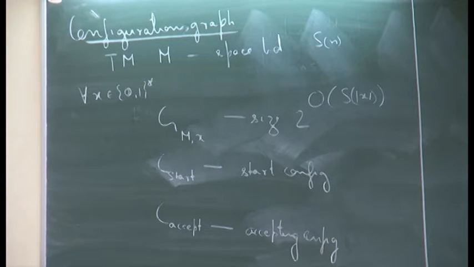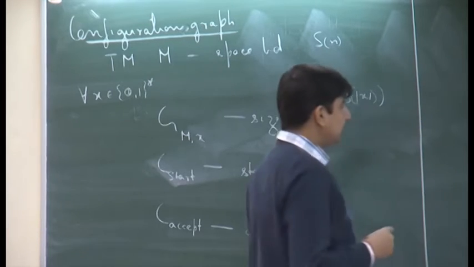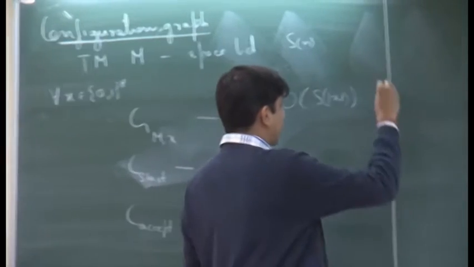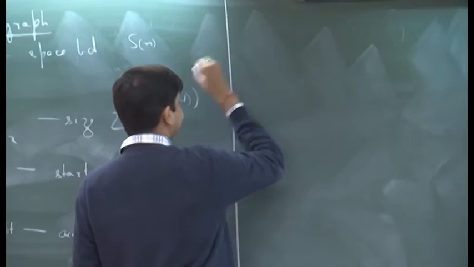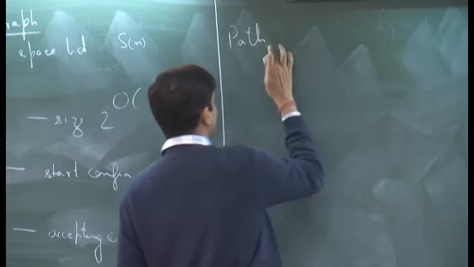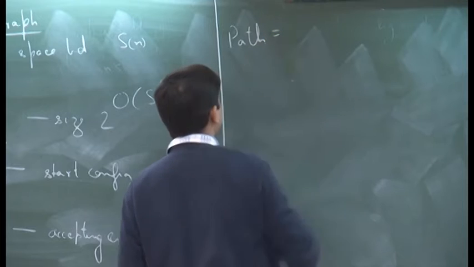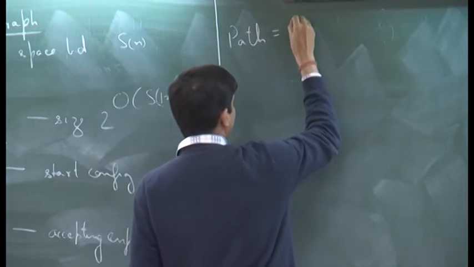Okay. So, keeping the same flavor of discussion, let us define this language along similar lines. I will call this PATH. So, this is somewhat more abstract.